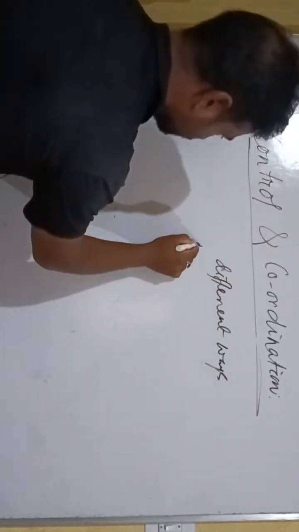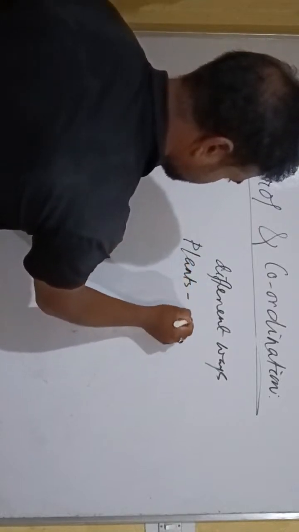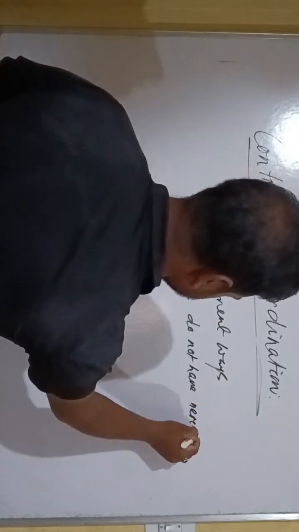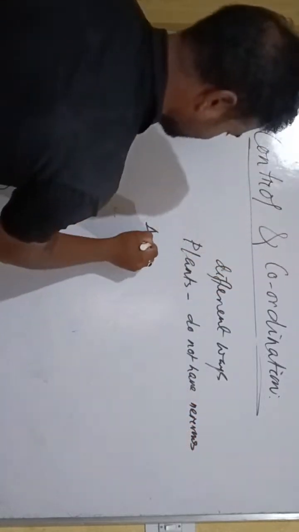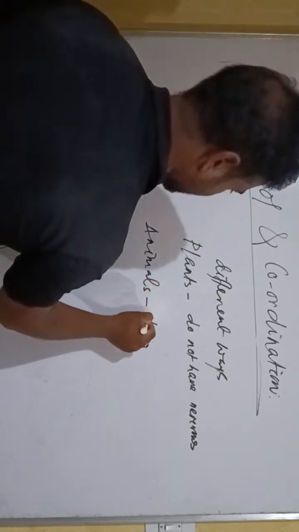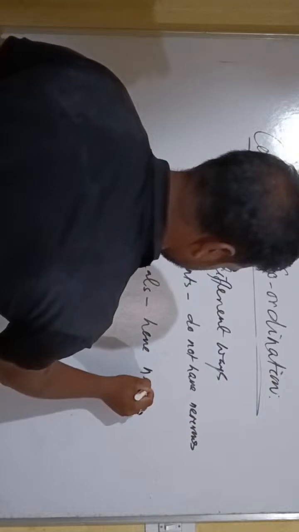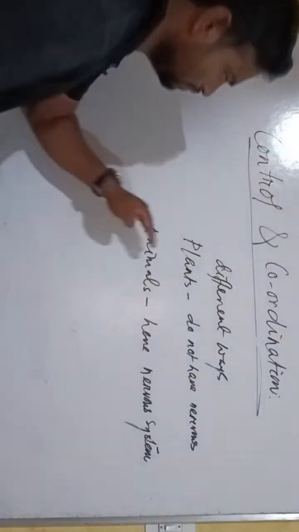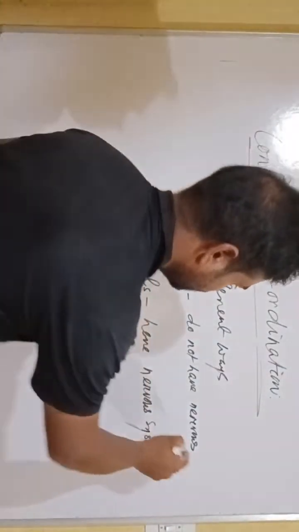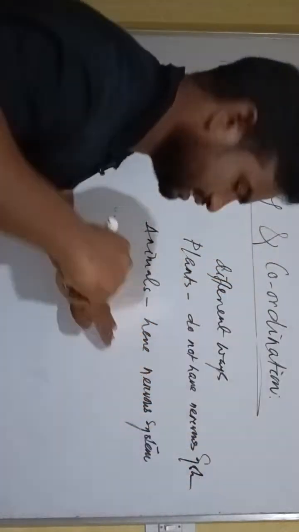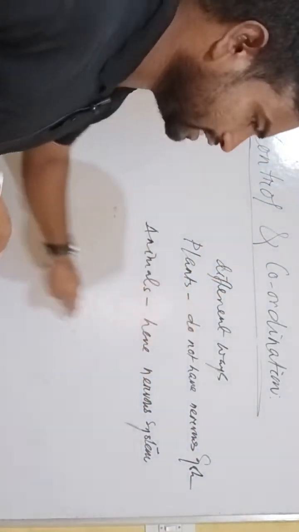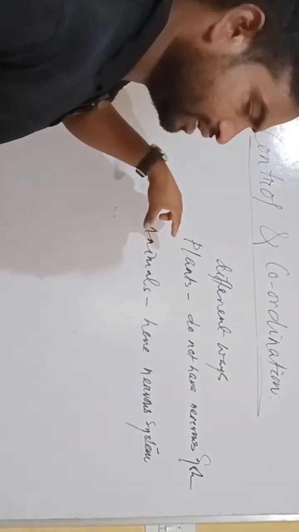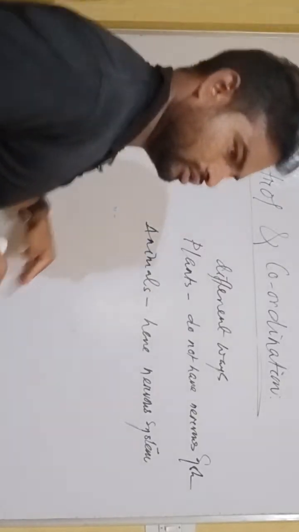Because plants do not have a nerve system, while animals have a nerve system. Plants do not have a nerve system, but animals have a nerve system. So that is why their response and reaction to stimuli is different from each other.